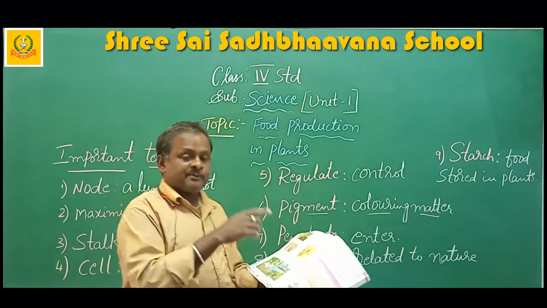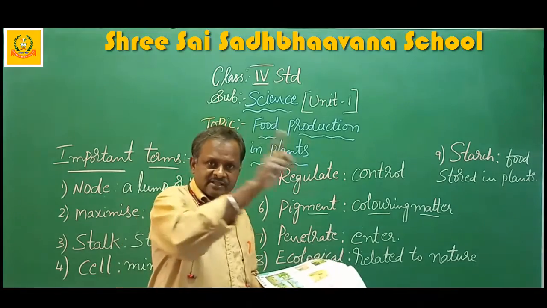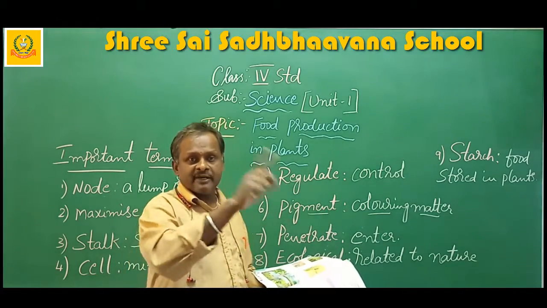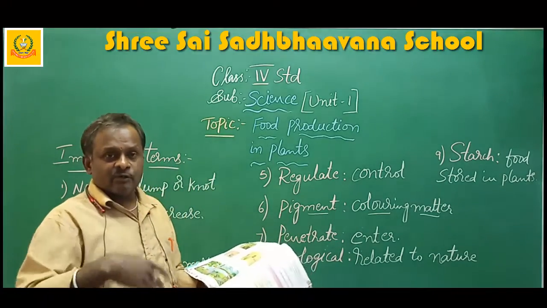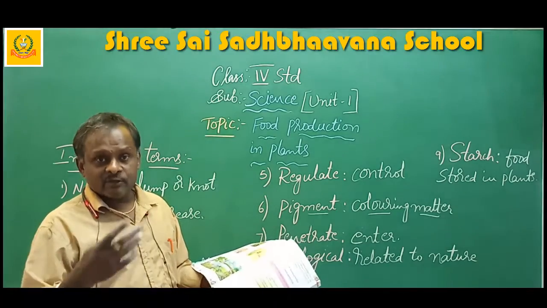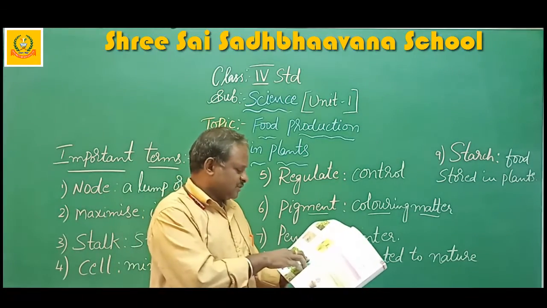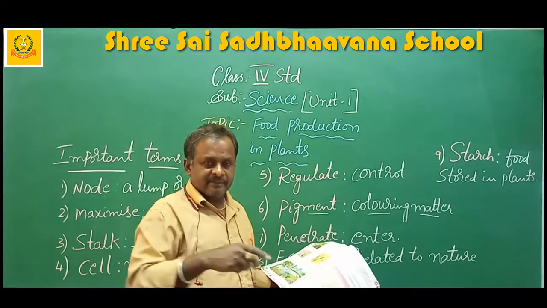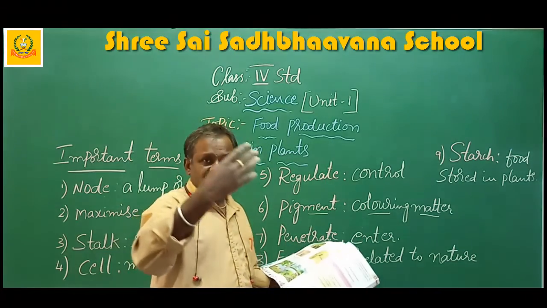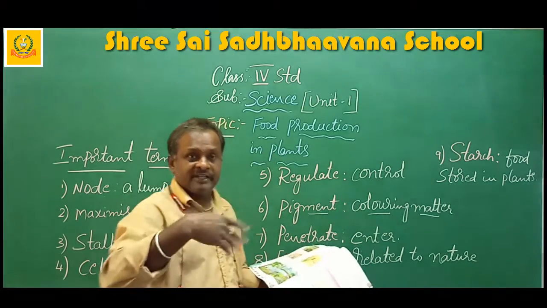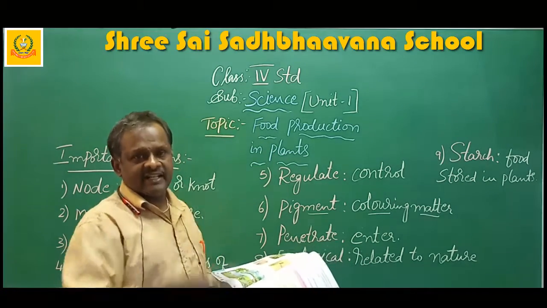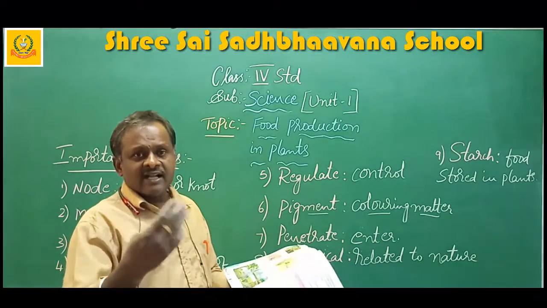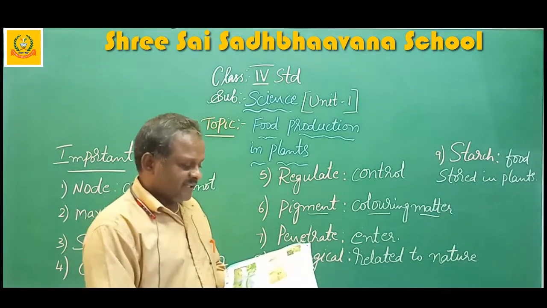Plants need carbon dioxide to prepare food. That means for the preparation of food, they need carbon dioxide, that is breathed out by us. Animals breathe out carbon dioxide. That means plants depend on our carbon dioxide. They need the carbon dioxide that we breathe out.